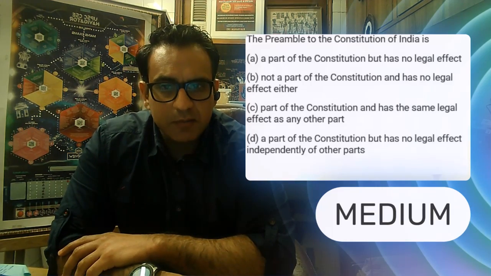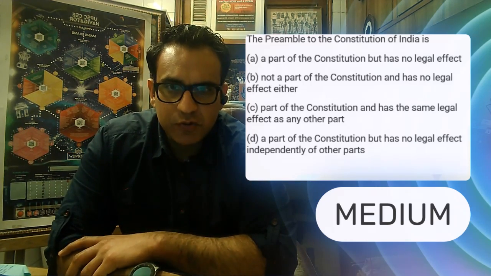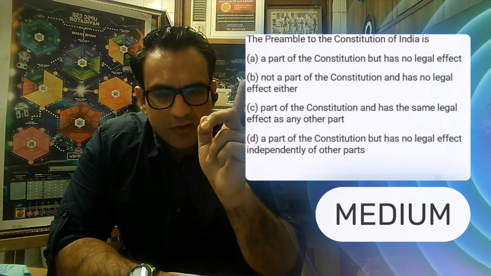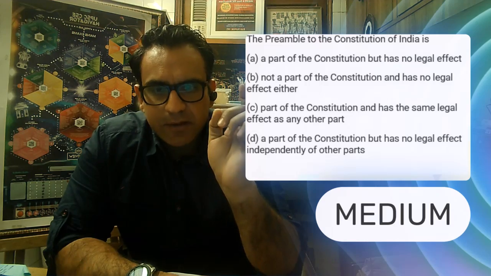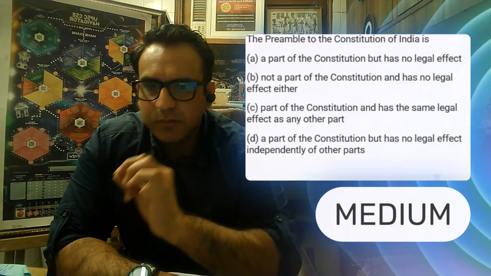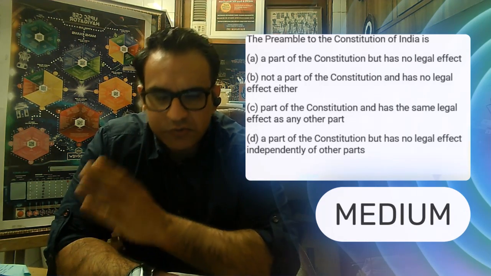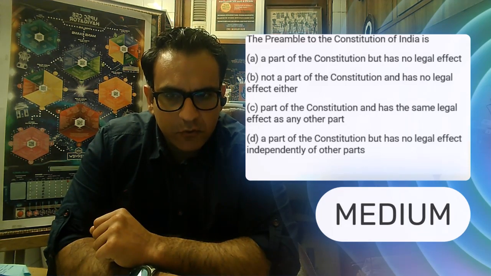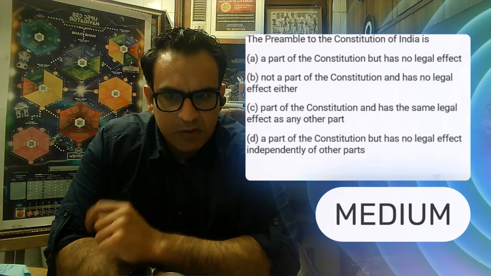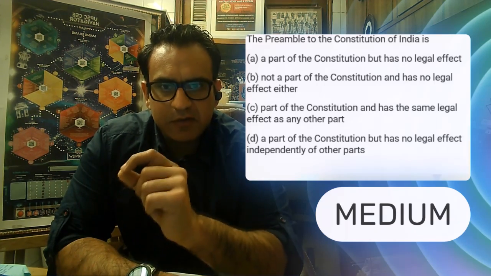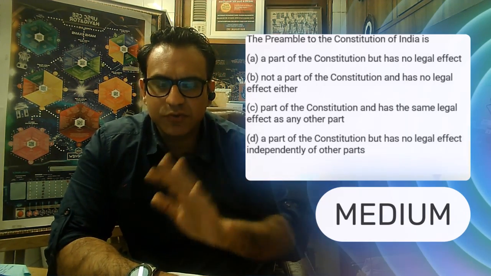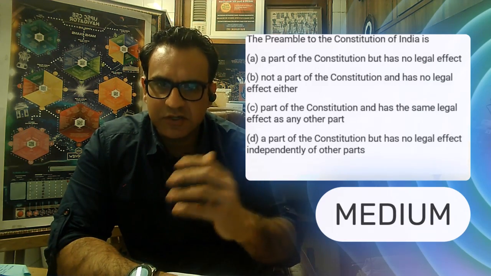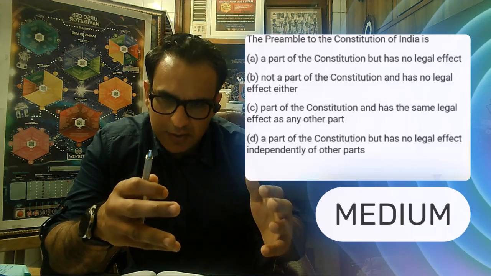An example of a medium level question is this one: the Preamble of the Constitution is, what is it? Now it might sound very easy, but it's not so easy, because this question assumes that you know the present situation of the Preamble. It has had a legal history, and it's a question I asked you in the previous polity assignment, if you remember. What is the legal status of the Preamble as of today? Is it a part of the Constitution which has no legal effect? Is it not a part of the Constitution? Does it have the same effect as the Constitution? Is it considered a part of the Constitution?